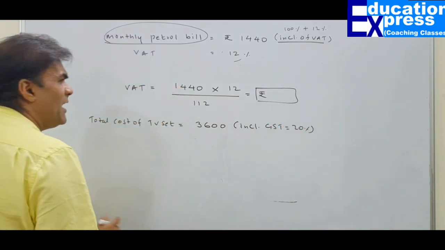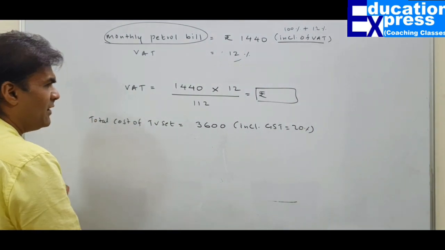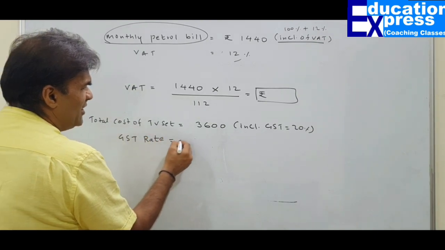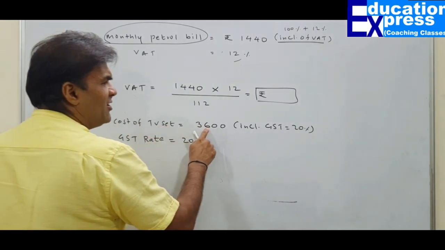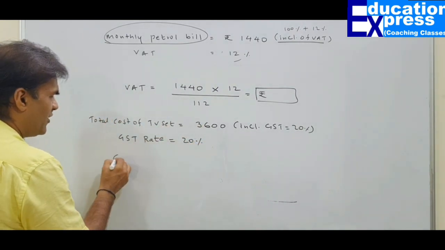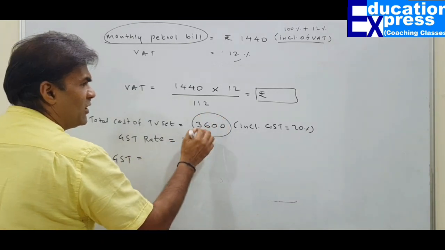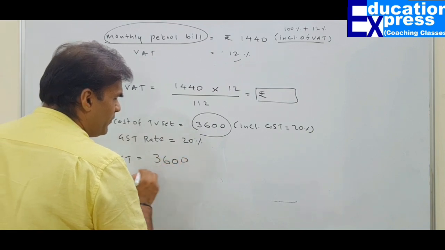Though we don't have a GST slab of 20%, just for the sake of convenience we are doing it. So what about the GST rate? GST rate is 20%. What is the total cost of the TV set? 3600. If you are interested in finding out how much is the element of GST, take the total bill, which is inclusive of tax, so it is 3600.